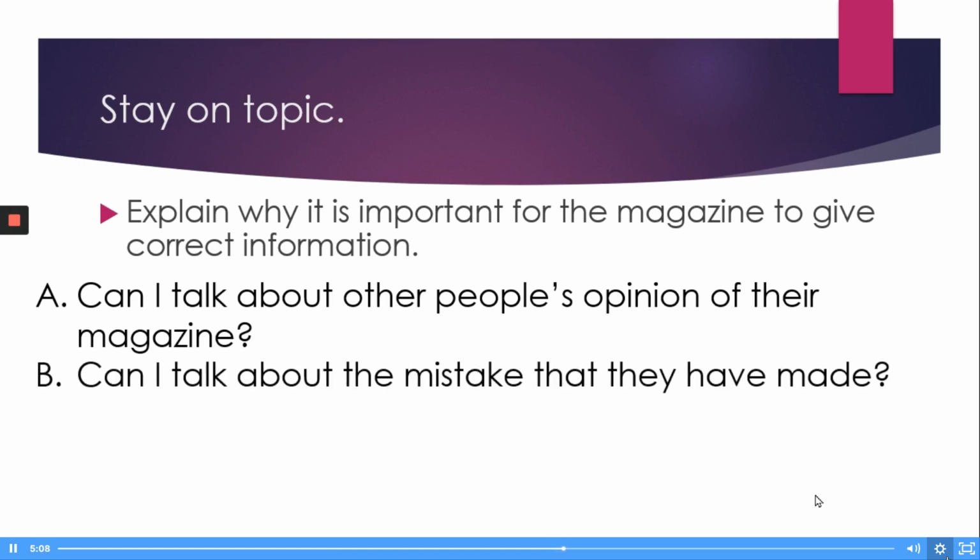Can I talk about the mistake that they have made? We're not really focusing here on the mistake. So that's not what this paragraph is about. That's what the previous paragraph was about. Here we're just talking about why it's important for the magazine to give correct information. So here, that would be superfluous information. We don't need to talk about what the mistake is, as we've already mentioned that in a previous paragraph.